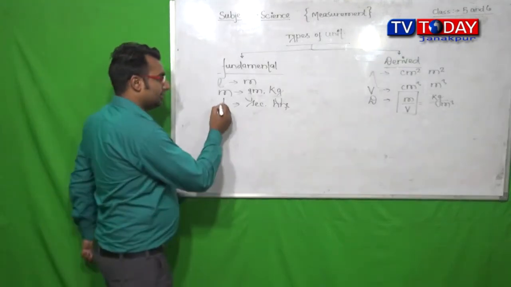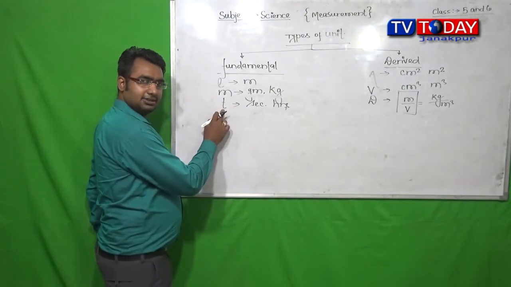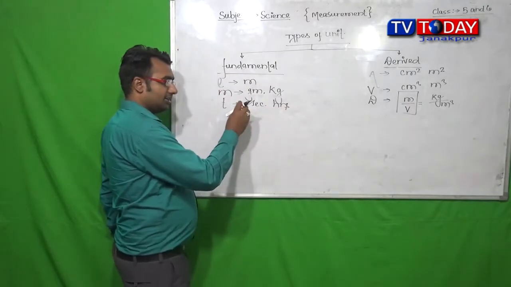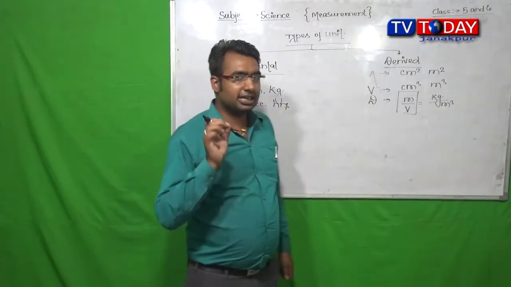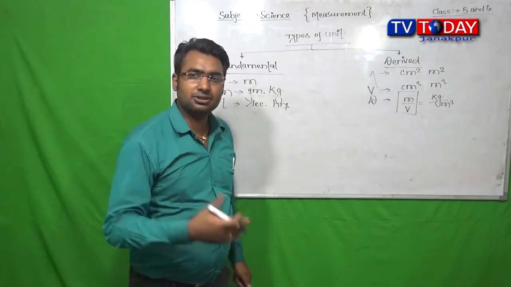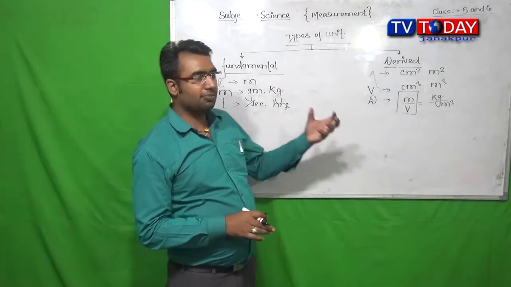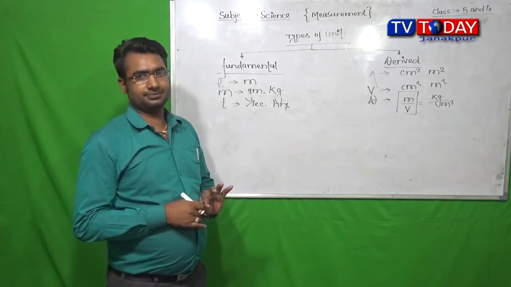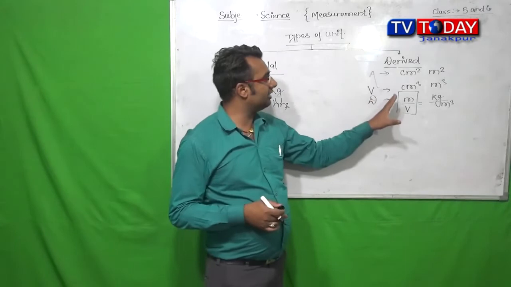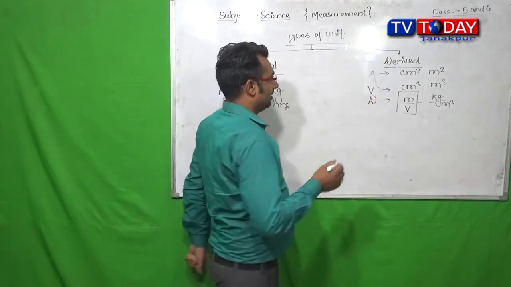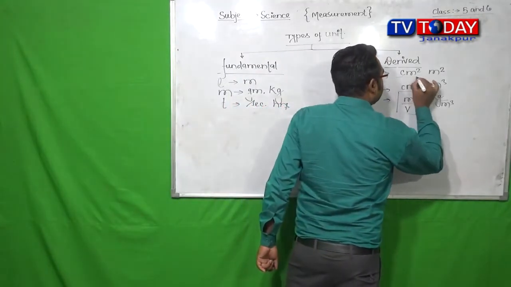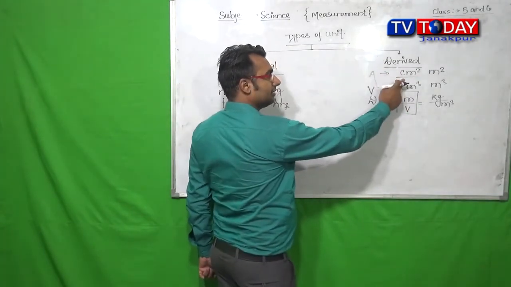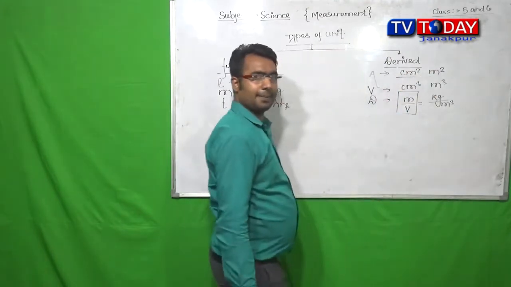As well, the unit of time, second, hour, these also can be expressed by themselves without combining any other unit of physical quantity. But on the second side you can see the unit of area, centimeter square or meter square.